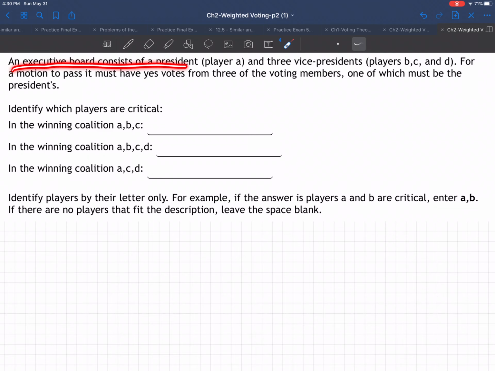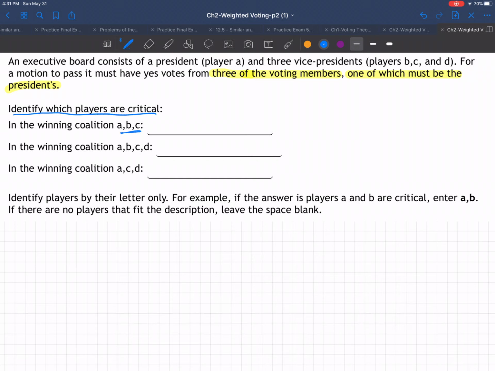An executive board consists of a president and 3 vice presidents. So A is the president, and B, C, and D are the vice presidents. For a motion to pass, it must have a yes vote from 3 of the voting members, one of which must be the president. Are you catching the key phrase here? One of which must be the president. Okay, so identify which players are critical.